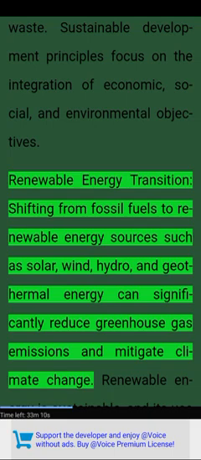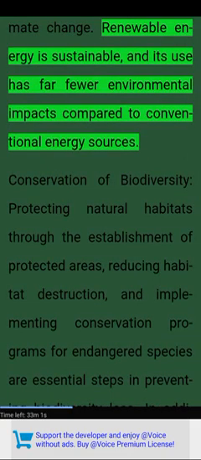Renewable energy transition. Shifting from fossil fuels to renewable energy sources such as solar, wind, hydro, and geothermal energy can significantly reduce greenhouse gas emissions and mitigate climate change. Renewable energy is sustainable, and its use has far fewer environmental impacts compared to conventional energy sources.